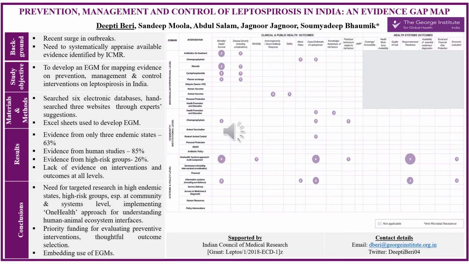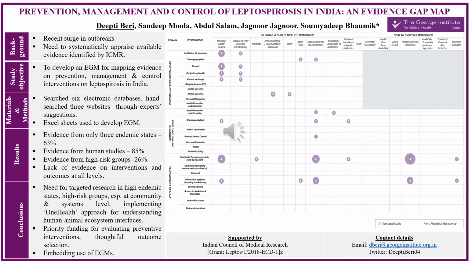So in total, we retrieved 4,282 records through various sources, and 638 articles were assessed for eligibility in all the domains. For this particular map, 27 articles were included as per the inclusion criteria. So quickly coming to the results and the conclusions, we found that 63% of the evidence was derived from only 3 endemic states, that's Gujarat, Maharashtra and Kerala, with limited studies reported from other endemic and non-endemic regions, reflecting a glaring regional gap, which calls for funding more studies with robust study designs like RCTs, particularly in high endemic states to understand the disease in a better way.